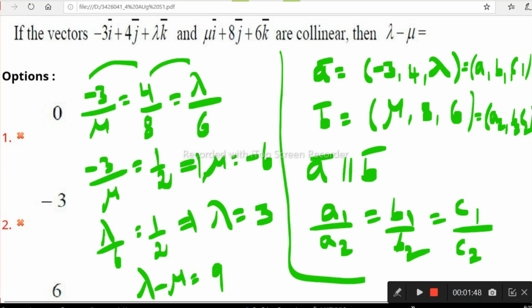Sometimes he may ask lambda mu or some product, anything, according to the question. Now we'll look at the next option. What is that option? We'll see now.